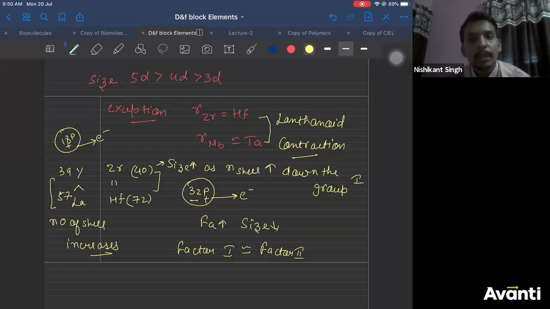Increase in proton is directly proportional to increase in shells. Can we tell this? Abhishek, you can never tell that, because in a period also you increase the atomic number, right? Increasing the atomic number, but the number of shells remains the same. Correct? So increase in proton or atomic number does not always increase the shell, right?